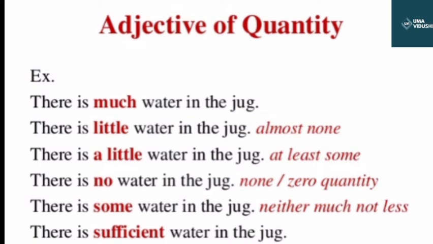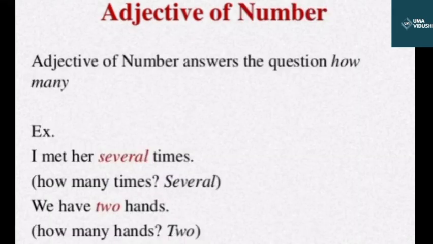Now let's see the next kind of adjective, that is adjective of number. Adjective of number answers the question how many. It shows us how many persons or how many things there are, or in what order, or what number that person or thing stands.